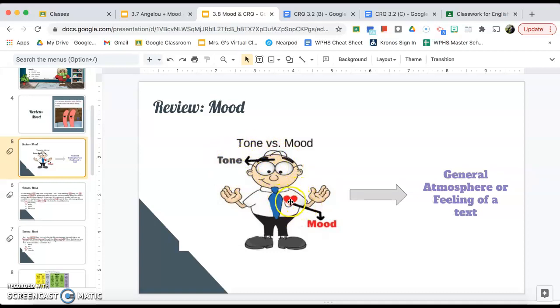The mood is how the reader feels about the text. So if an author is writing a negative tone about mac and cheese, the reader is probably going to pick up on negative emotions after reading the passage. Now, even though these two terms are different, you will often hear them used similarly to mean the general atmosphere or vibe or feeling of a text.